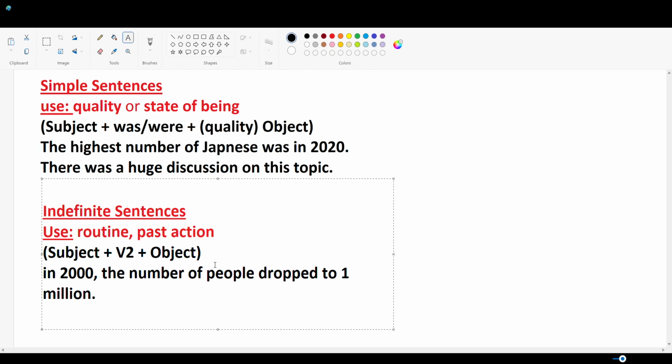In this sentence form, let's see what do we have. In this sentence, the number of people is acting as subject. Drop is a verb and that is in second form, and then we have object.